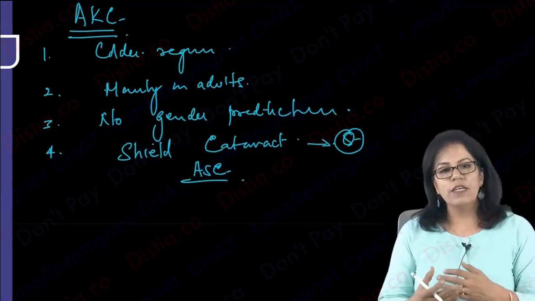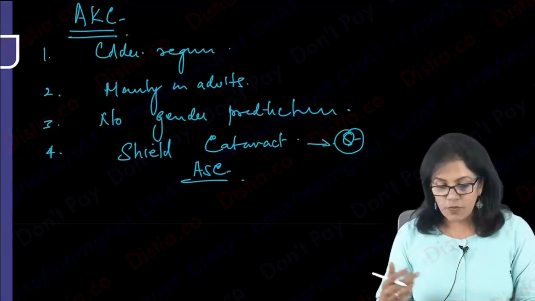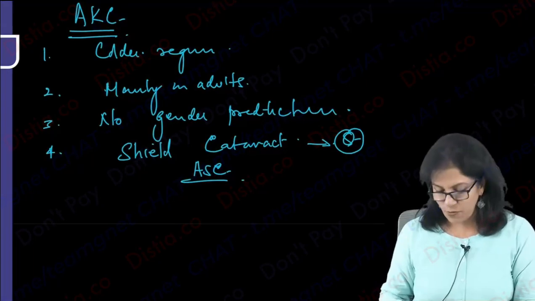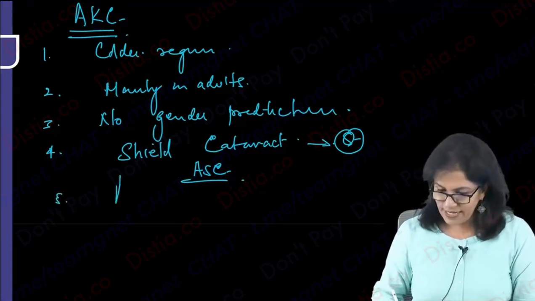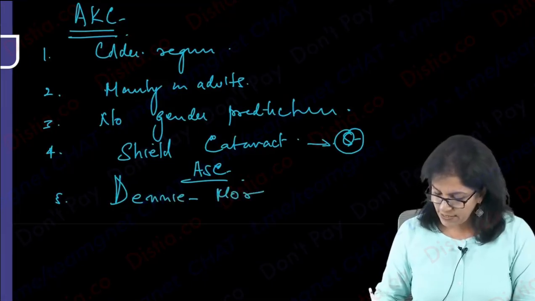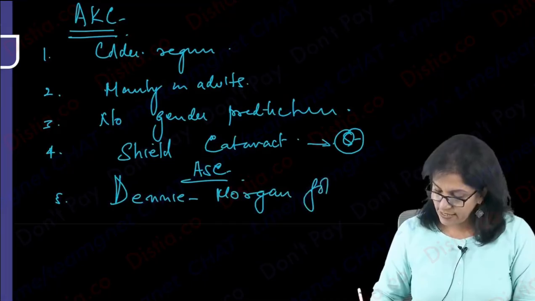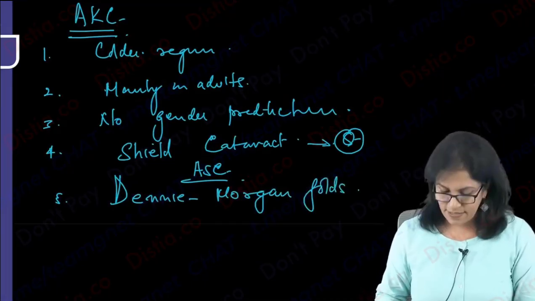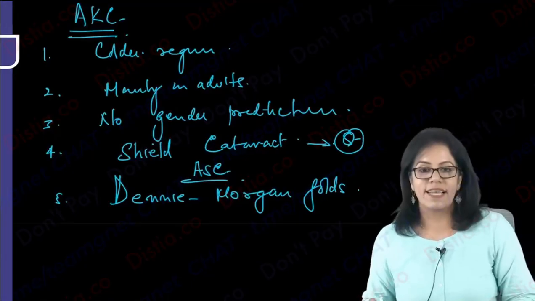Now one or two more things that need mention here is too much rubbing. Especially in vernal also, but more common in atopic is too much rubbing of the eyes, which can lead to skin folds. What is that called? That is called Dennie-Morgan folds. I'll just show you what is Dennie-Morgan folds. This is due to excessive rubbing of the eyes. Let's have a look at the slides.